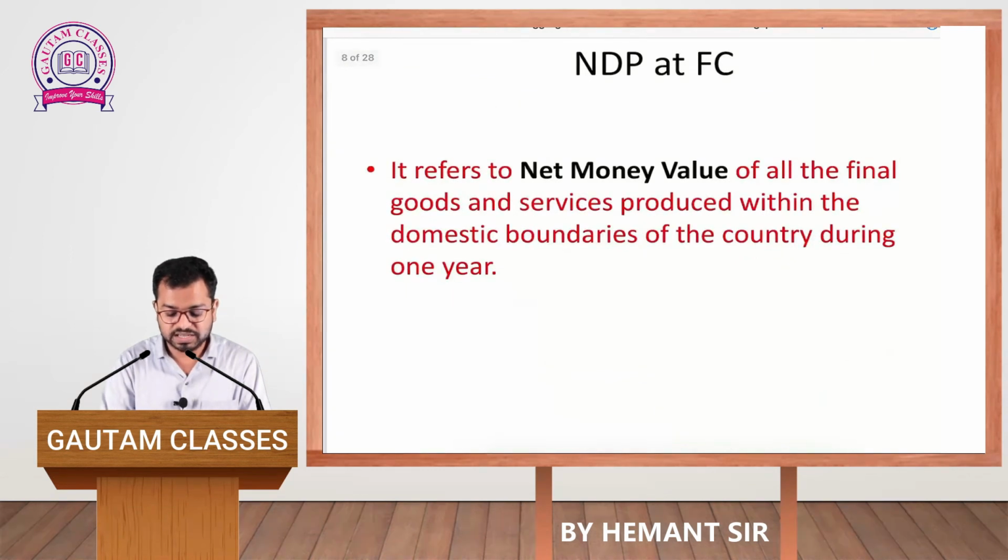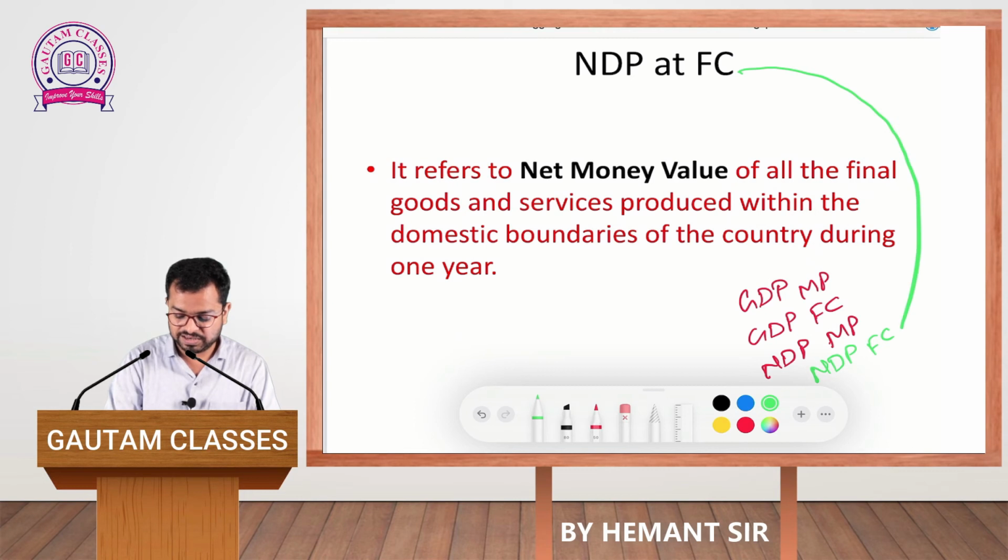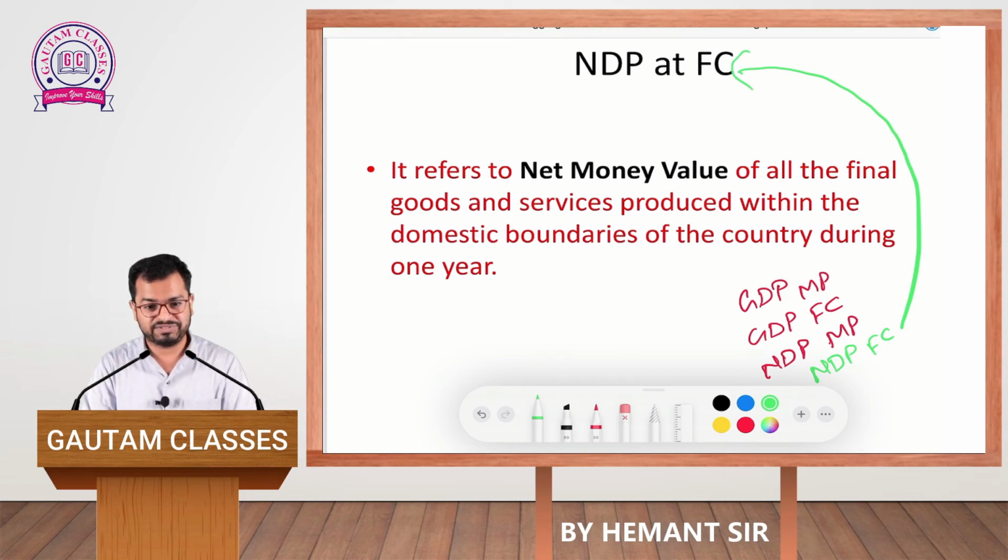The next one is the NDP at factor cost. Once again, I will give you a short revision of what we have done till now. So gross domestic product at market price we have done, gross domestic product at factor cost we have done, as well as net domestic product at market price we have done. So now the remaining part is NDP at factor cost, which is available over here. So let's see what we mean by net domestic product at factor cost.